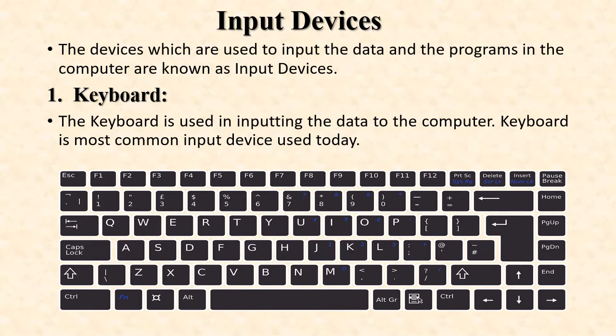Point, input devices. The devices which are used to input the data and the program in the computer are known as the input devices. So students, input devices means it allows us to enter the raw data into a computer. The computer processes the data and then produces output that we can understand using an output device. So first is the input devices and second is the output devices.